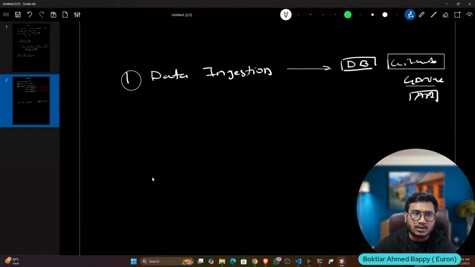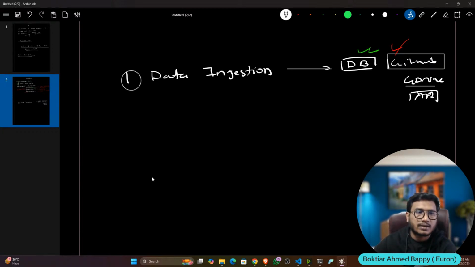Let's say in your company the data is present in a database. At that time you have to ingest the data from the database. Let's say the data is present in GitHub, then you have to get the data from GitHub. In this example I'll show you how to get the data from GitHub. In my next project I'll show you how to get the data from the database. So I'll try to show you both.